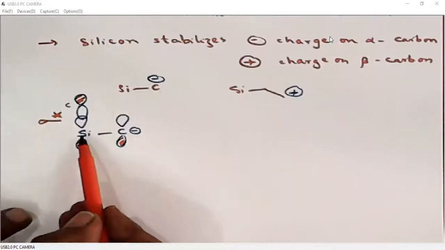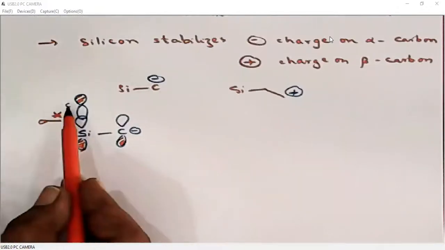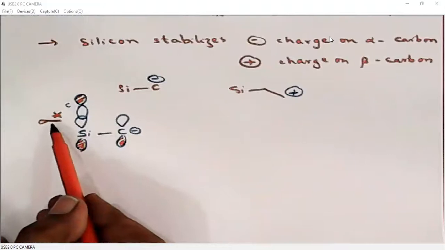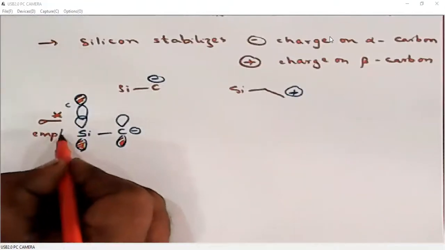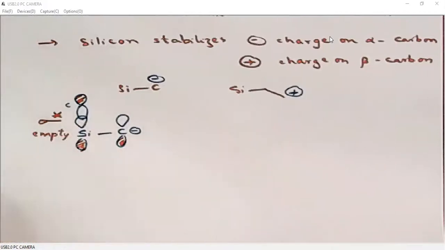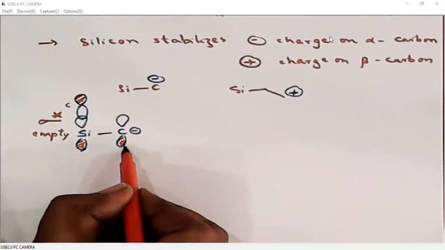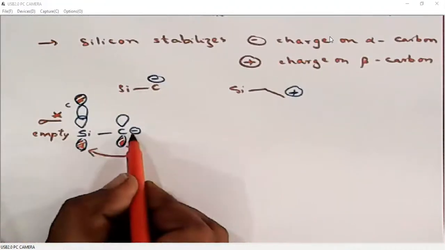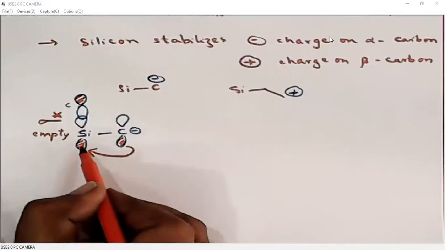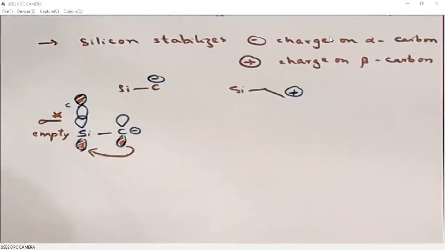if silicon is having a bond to another carbon, then the sigma star orbital, of course, we know antibonding orbitals are always empty. Then the sigma star orbital will polarize the electron charge on the negatively charged carbon to the empty sigma star orbital.